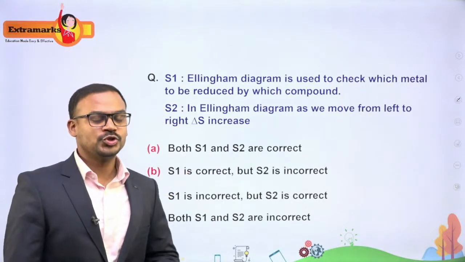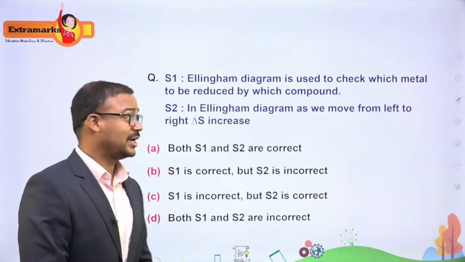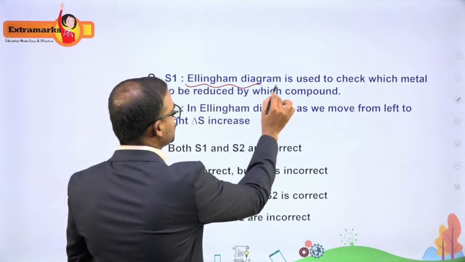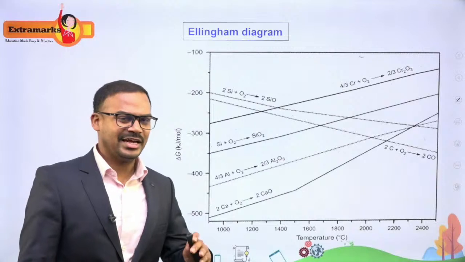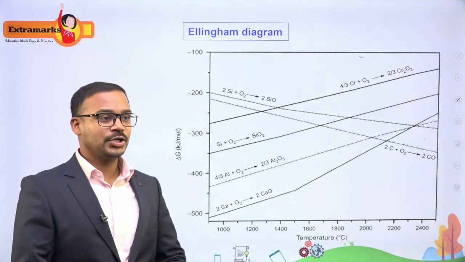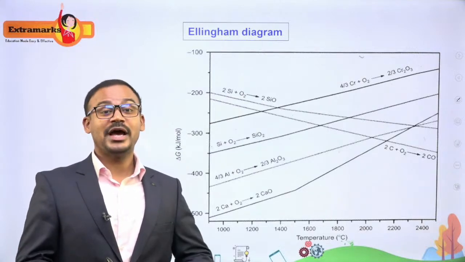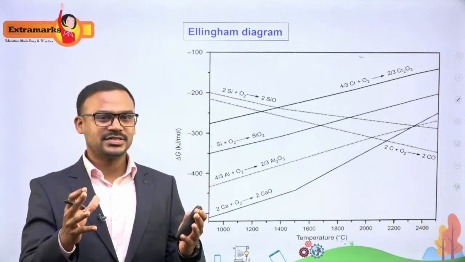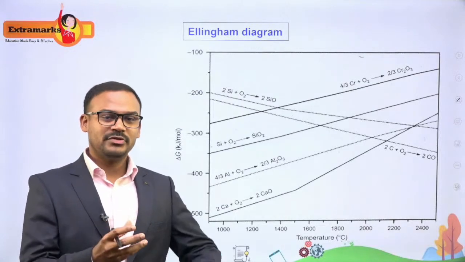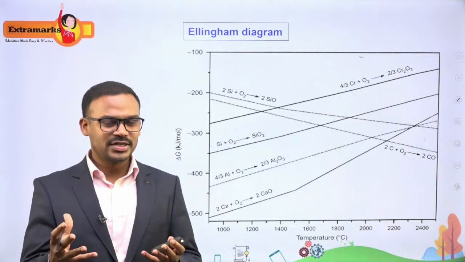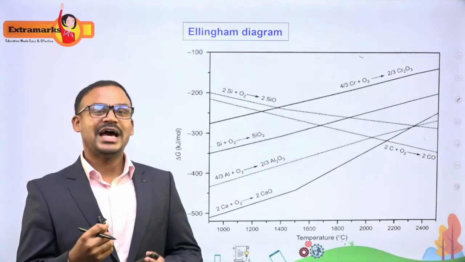Ellingham diagram. So we should have this knowledge about Ellingham diagrams. Basically, where do we use these Ellingham diagrams? I'll give you just an idea about what is this Ellingham diagram. Usually Ellingham diagrams are a very useful technique to decide what type of reducing agent I can select for the reduction of metal oxides. So you know that after the process of calcination and roasting, the metal which you are trying to extract is in the form of oxides. So now to get the metal out of these oxides, I need to reduce them.